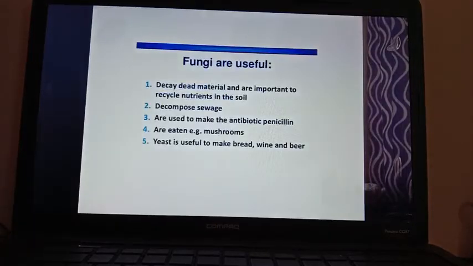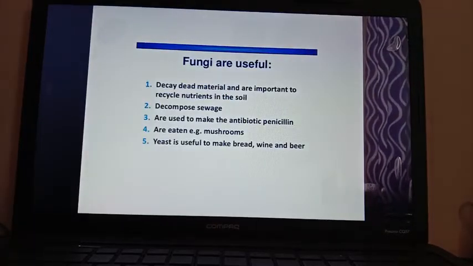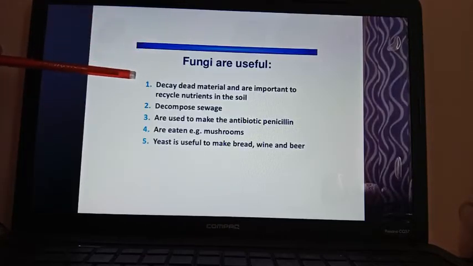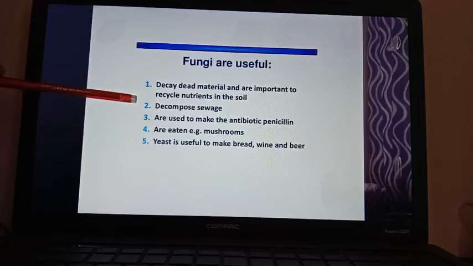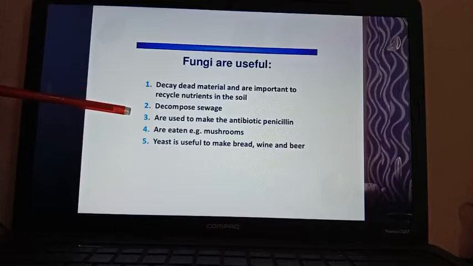Now the useful and harmful roles of fungi. Fungi have so many useful roles. They decay dead material and are important to recycle nutrients in the soil, as they are decomposers. They can decompose organic materials, mix them with the soil and help in the recycling of nutrients in the soil. They decompose sewage materials. They are used to make antibiotics. The first discovered antibiotic, penicillin, was discovered from the fungus Penicillium notatum, and many other antibiotics are also formed from fungi.